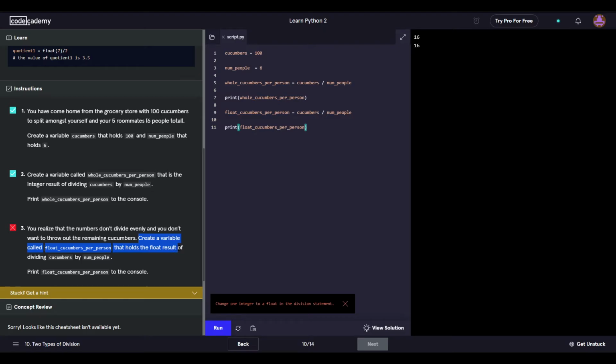That holds the float result of dividing. What? Do we have to make new cucumbers? I don't understand how we even turn these. Do I add in this to turn them into floats? Is that what they want?